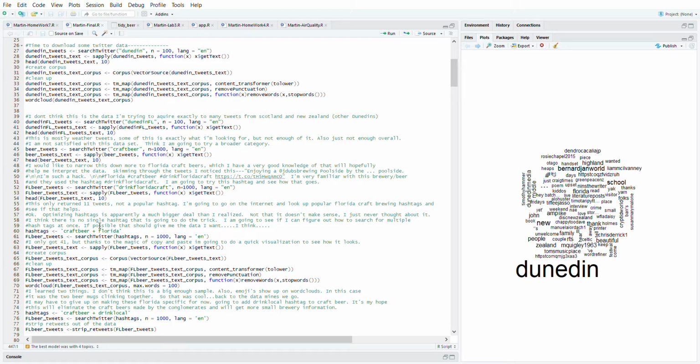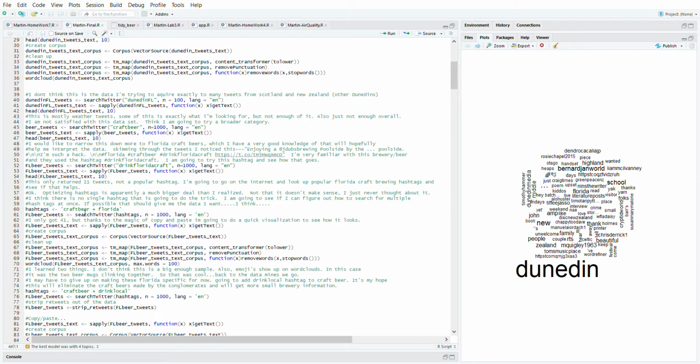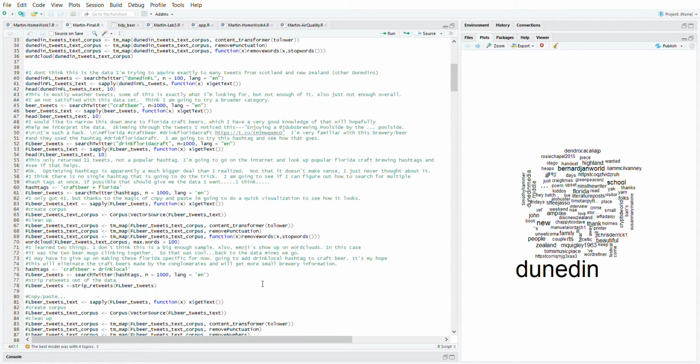So I decided I needed to search multiple hashtags at once to try and get to craft beer in Florida. So I looked up how to do that. You create a hashtag object, put that in there for your search Twitter. It returned quite a few things. I organized it real quickly. This is all stuff from the first couple lessons. Did some more word clouds.